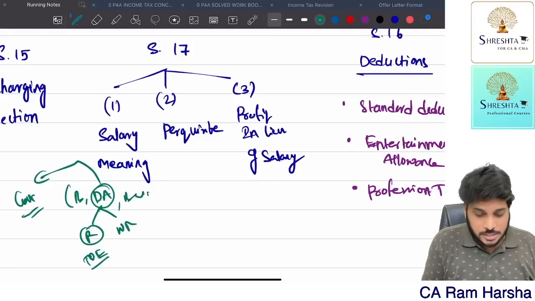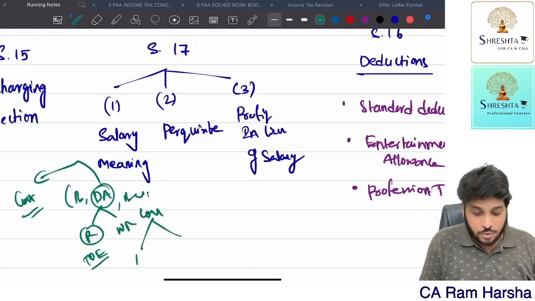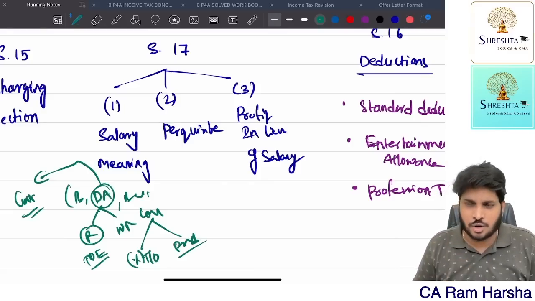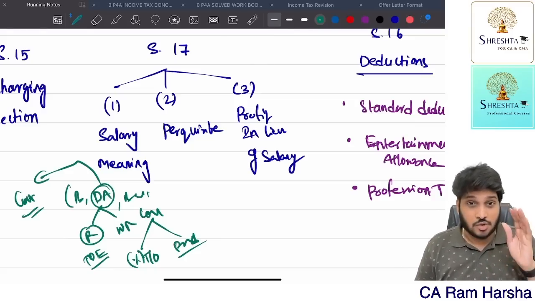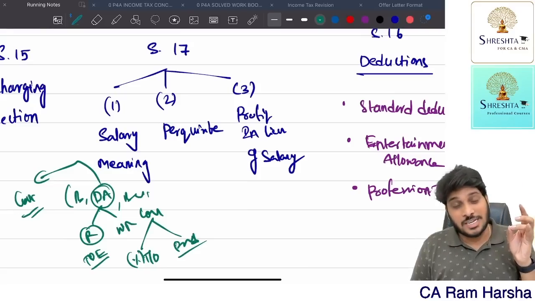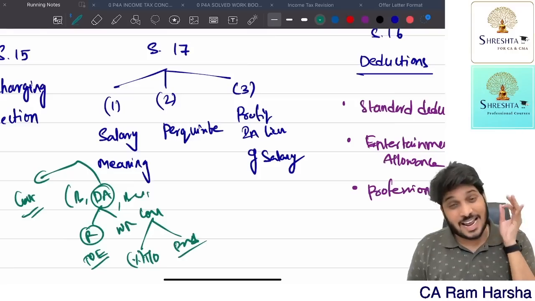And bonus, commission. Commission is again of two types: either it is given as a percentage of turnover or a fixed commission. So bonus, commission, DA, basic, entertainment allowance, HRA, house rent allowance, leave encashment, gratuity.